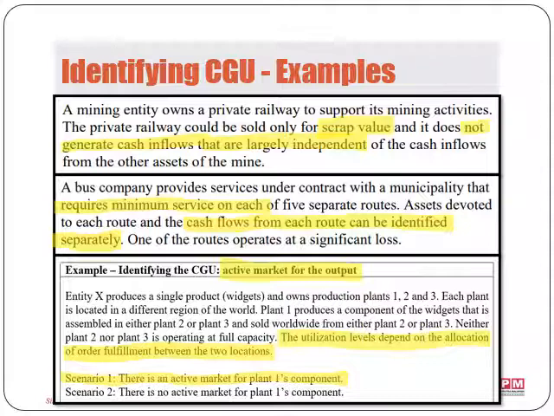So on their own, separately, they could not generate cash independently, but together they could be a CGU separate from plant 1. Remember that plant 1 product is different from plant 2 and plant 3, so they have different markets altogether. For scenario number 2, however, plant 1 cannot be considered as a separate CGU simply because there is no market for what it produces. Therefore, only when all those 3 plants are considered together as one unit can they generate cash flows. Thus, value in use for them can be estimated.